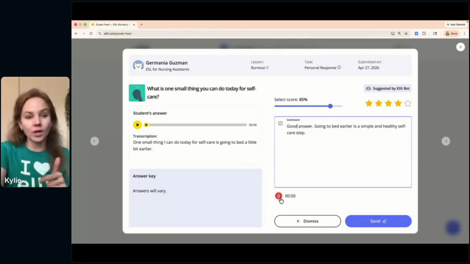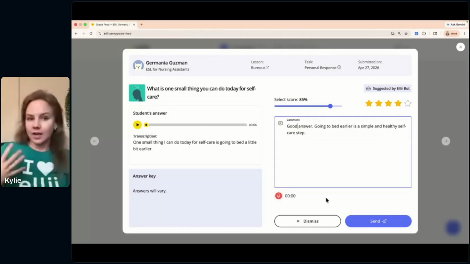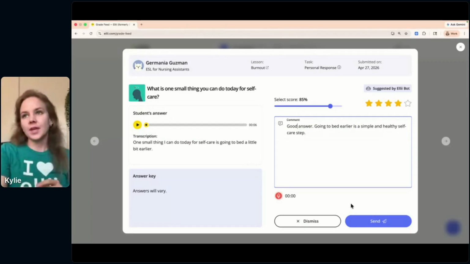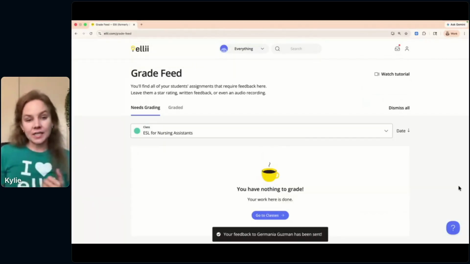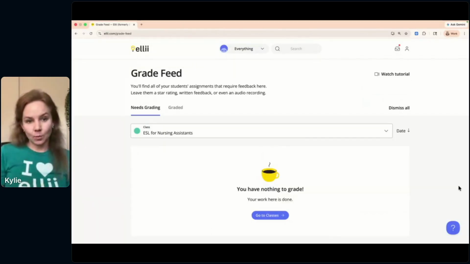You can also record a message to Hermania and she can listen to it in her platform. So I'm ready, I'll send that off. So that's how you grade speaking and writing tasks in the platform, using the grade feed.